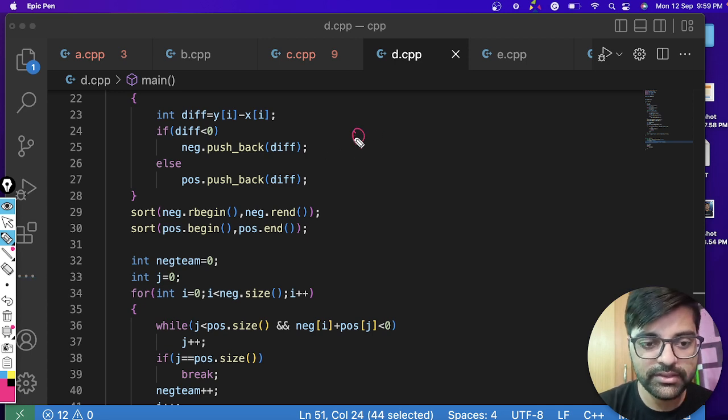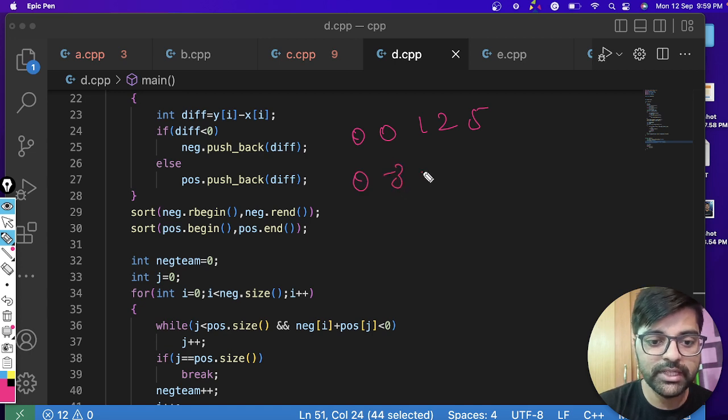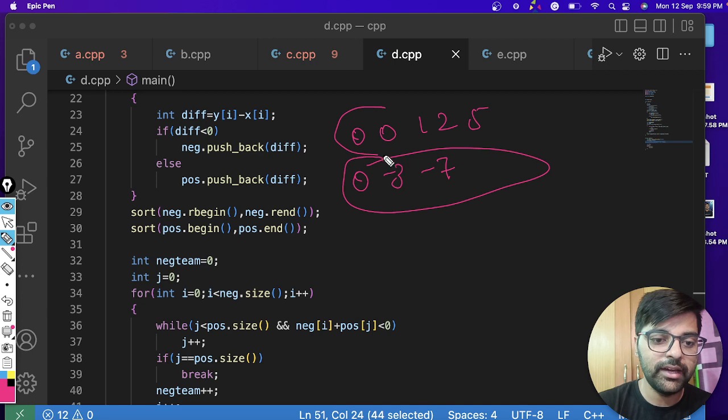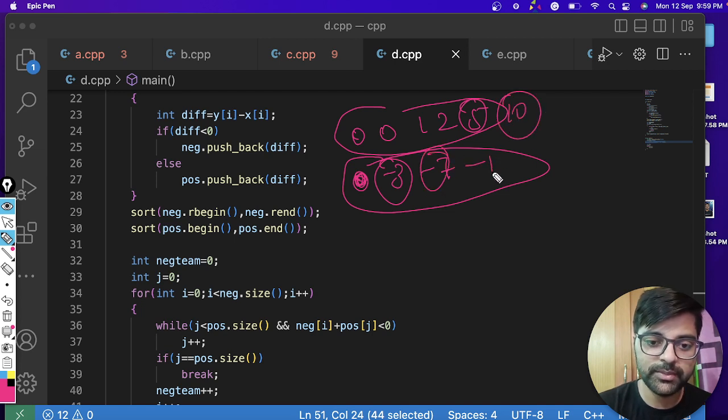Let's say there is 0, 0, 1, 2, 5, and 0, minus 3, minus 7, this way I have sorted. The negative numbers are these, and then I will try to make pairs. 0 won't be there, so minus 3 will be paired to 5. Let's say 10 is present, minus 7 is paired to 10, then there is minus 12, which won't be paired to anyone.